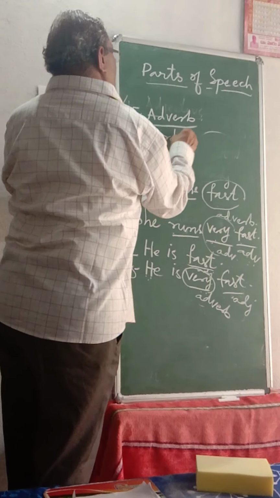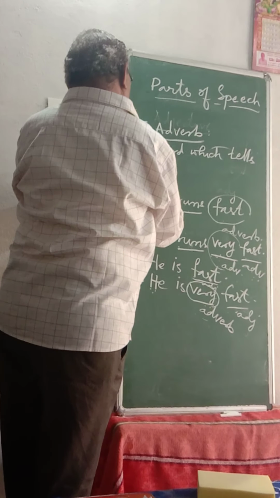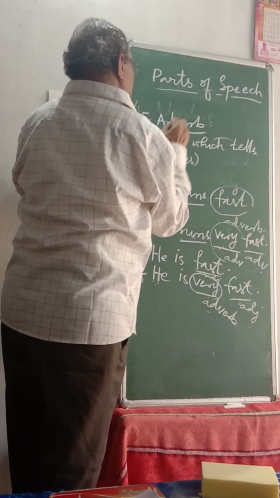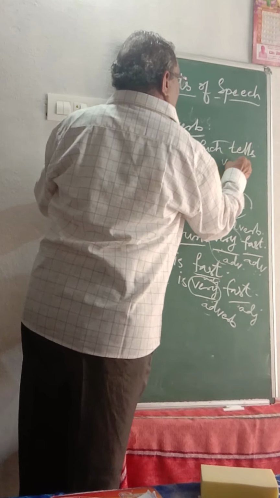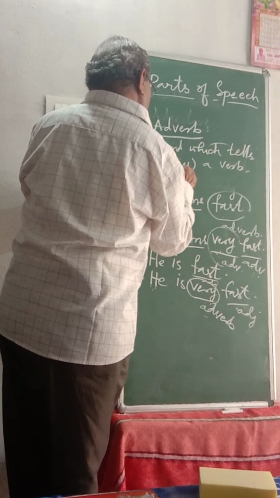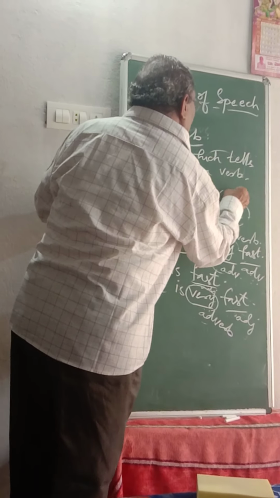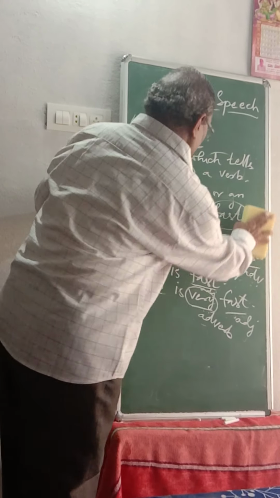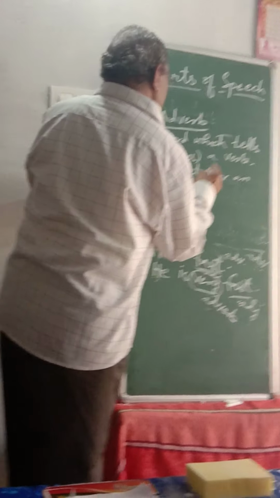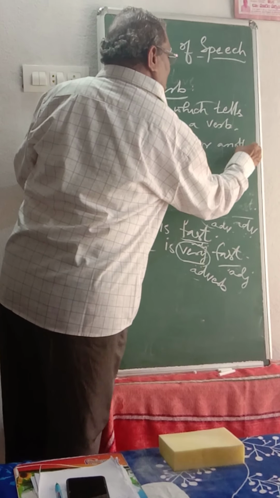An adverb is a word which tells, or in a grammatical way modifies, a verb, an adjective, or another adverb.